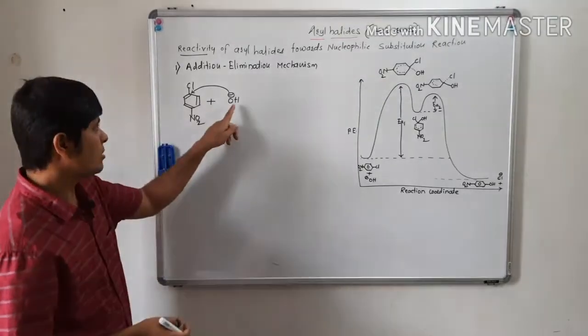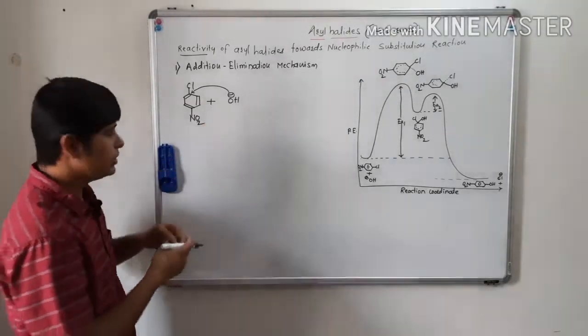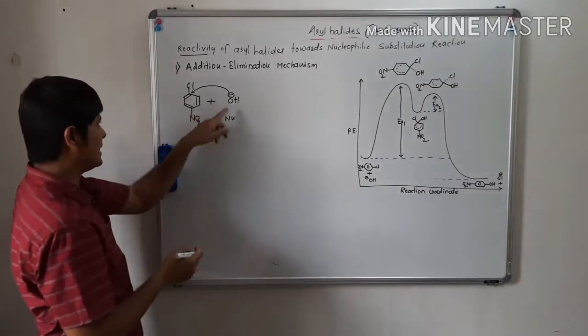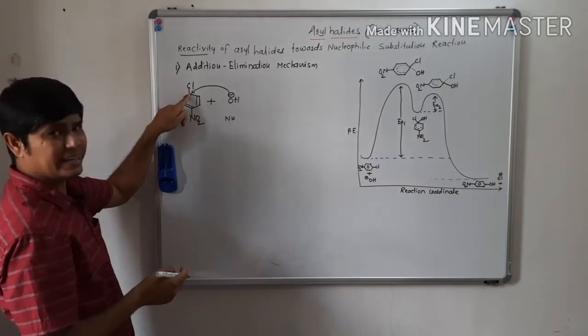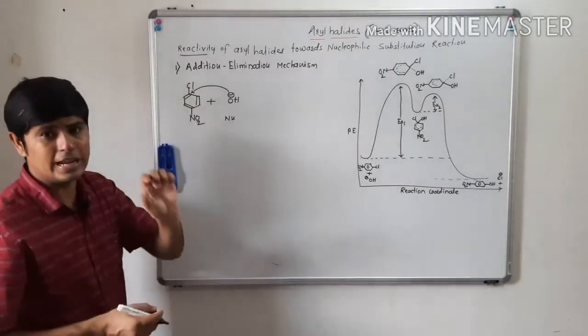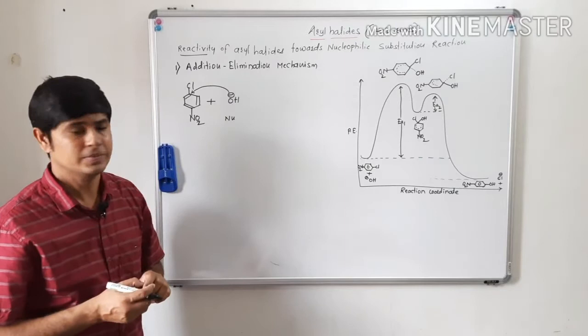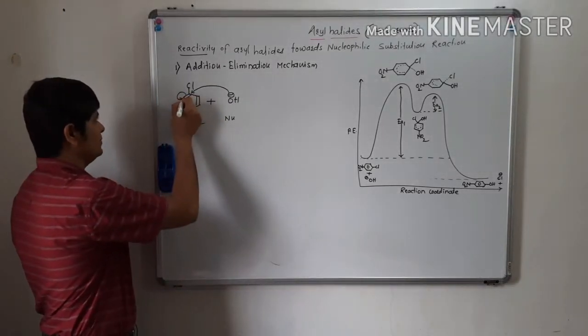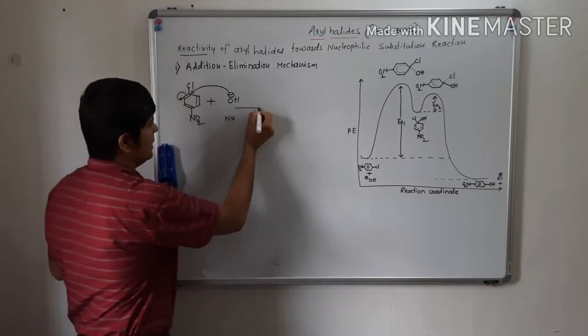This hydroxide ion is a nucleophile. So it will attack the carbon atom of the aromatic ring to which the chlorine atom is attached, and there will be formation of an ion.